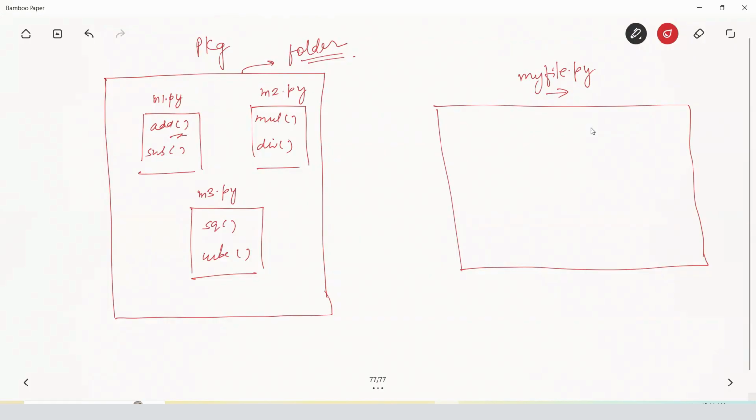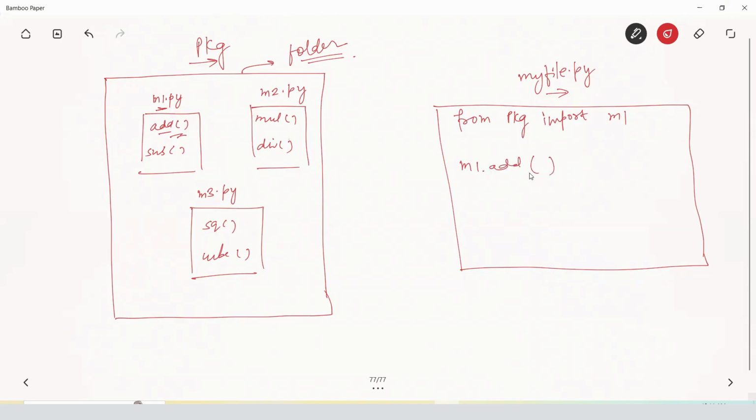But I just want to use this add function, no? So why do I need to import m2 and m3? I just want to import m1 from here. So you can say from this package, what is the package name? Here the name of the package is pkg. From this pkg package, I want to import only the m1 module. And from this m1 module, I only need this add function.